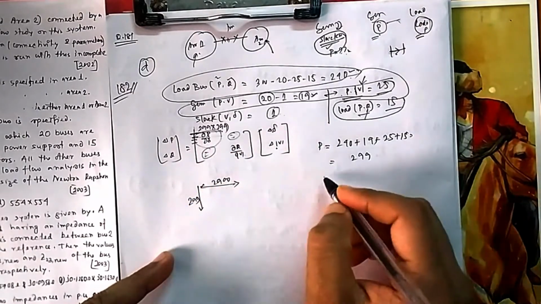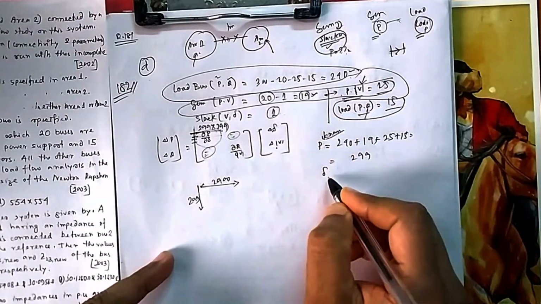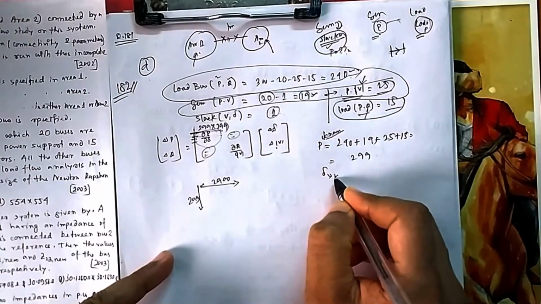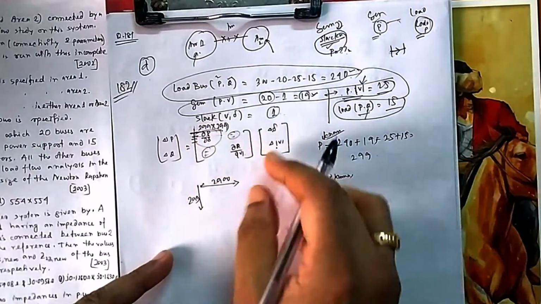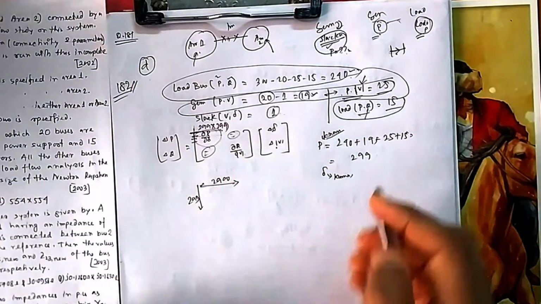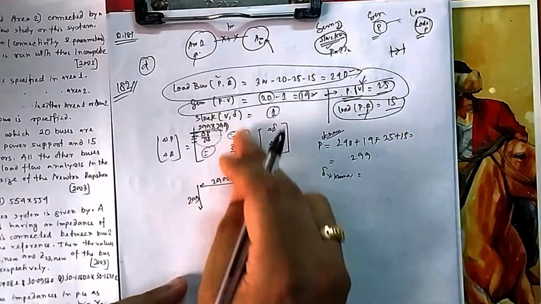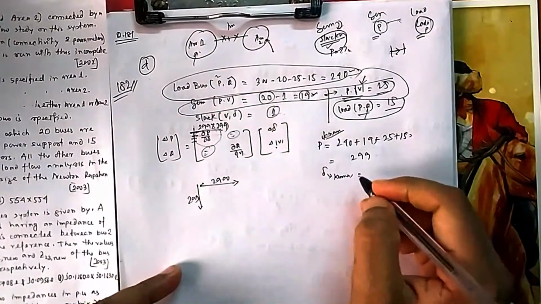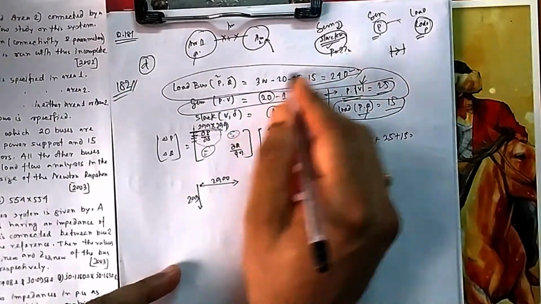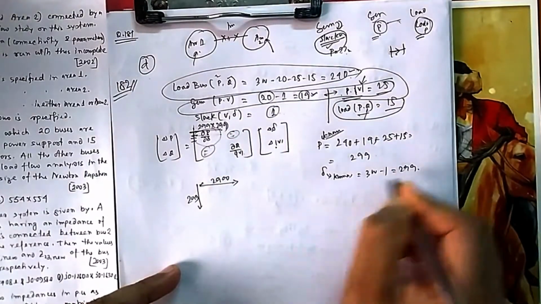Or you can also think: however many P are known to you, that many equations you can write, and however many delta are unknown to you, that many columns you can write, because that will be delta 1, delta 2, delta 3, and so on. With respect to delta 1 you differentiate, then with respect to delta 2, so each one you can write. The same P you will differentiate so many times, so each and every column will come. Only one delta is known, so all other deltas are unknown, so 300 minus 1. That's why this is also 299.